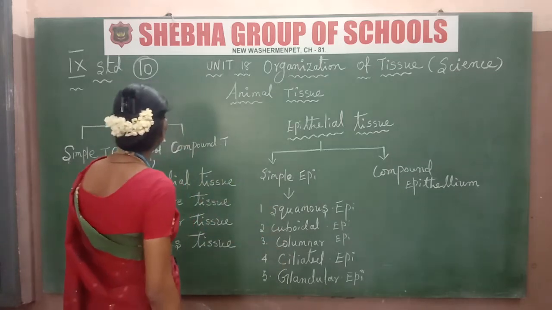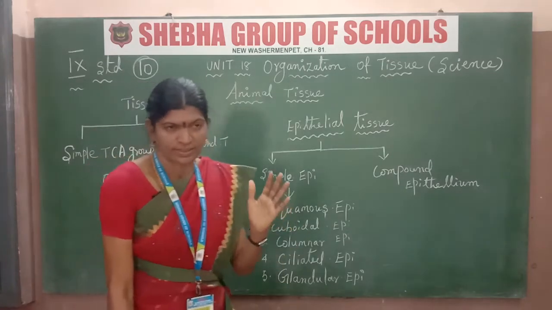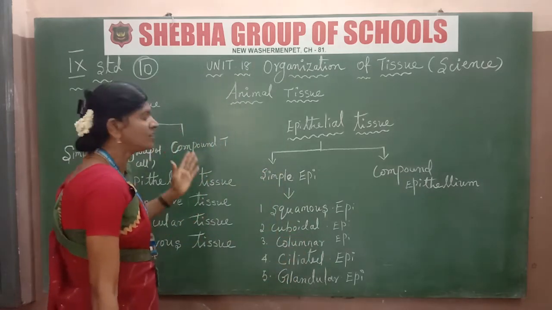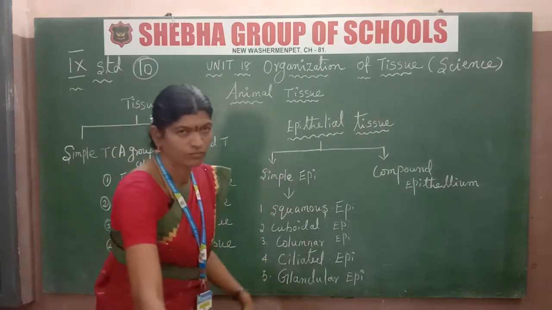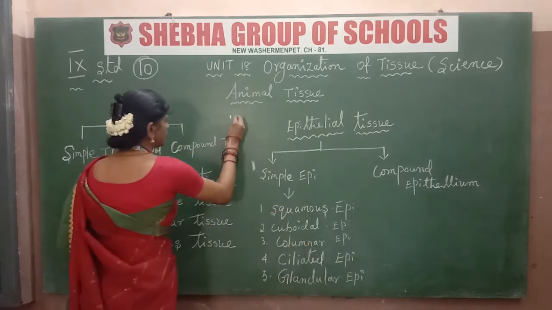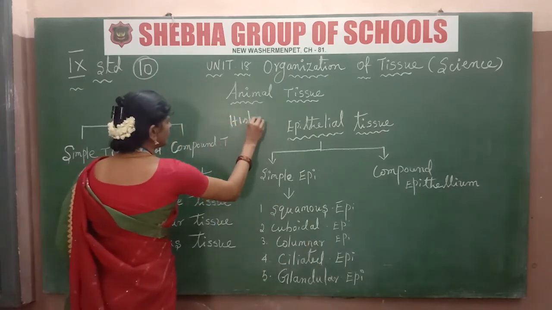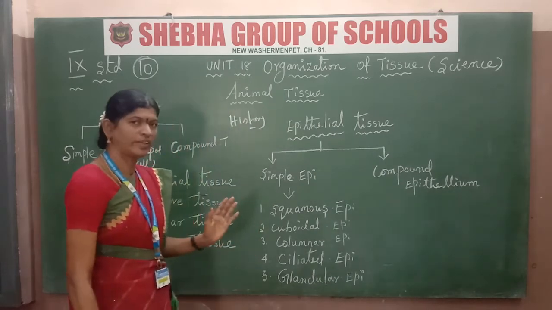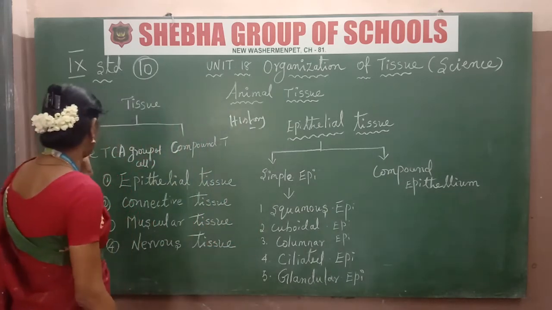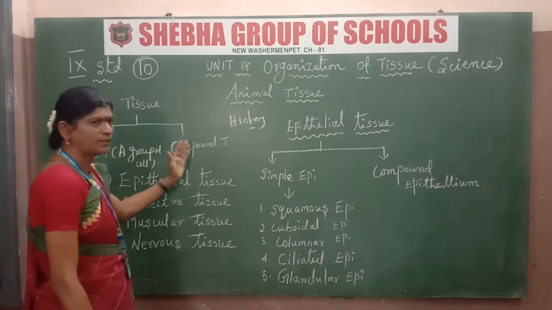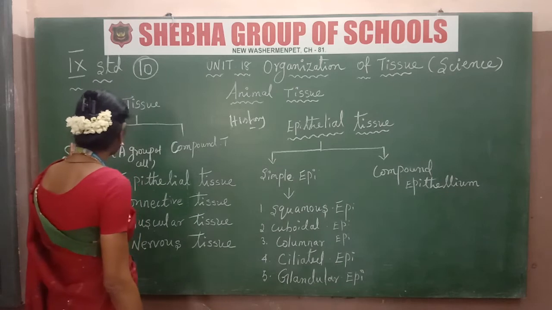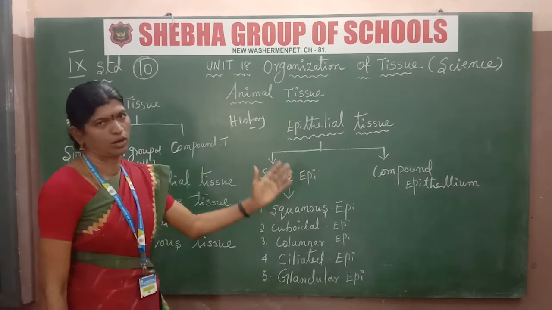The study of tissue is known as histology. It's clear? Tissue is classified into two types. What are they? One is simple tissue and the other is compound tissue.